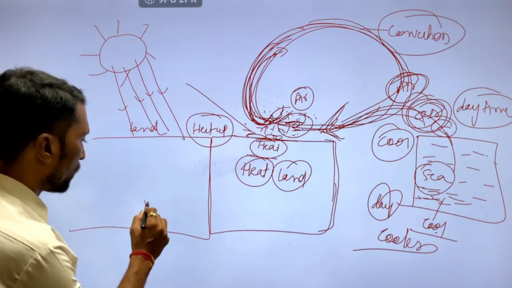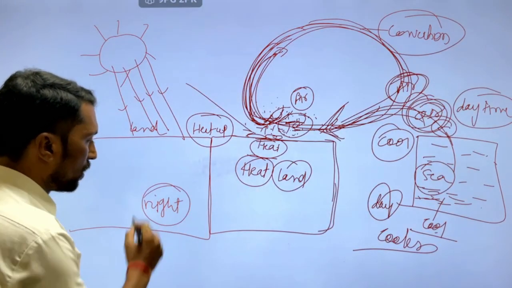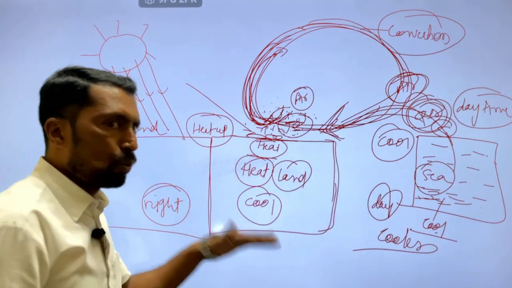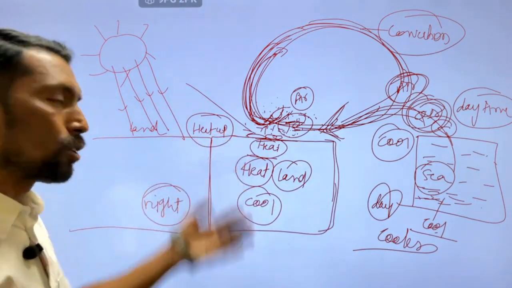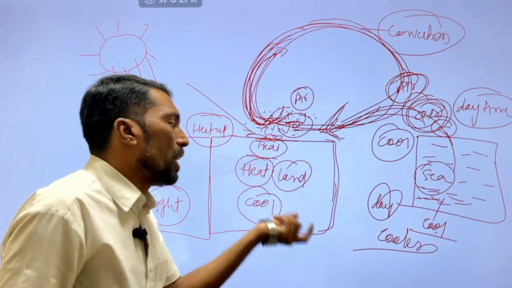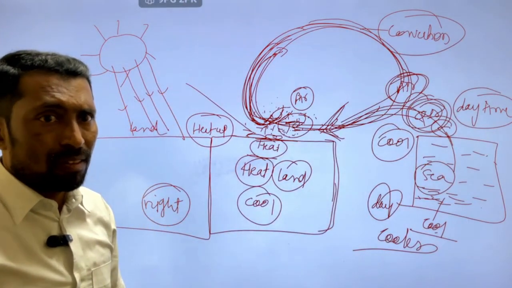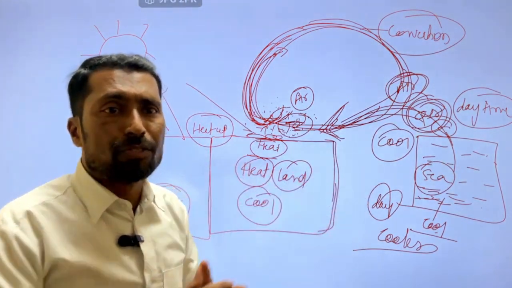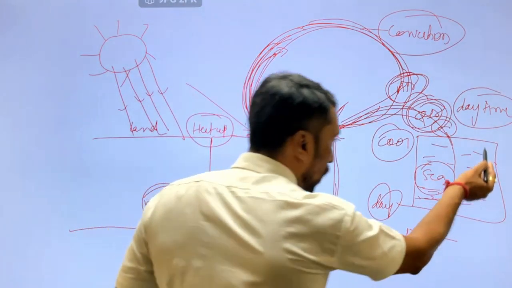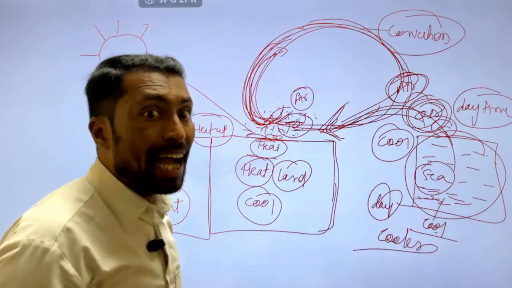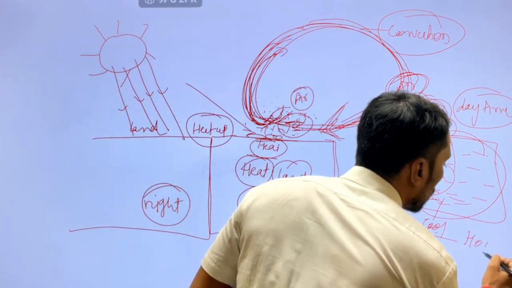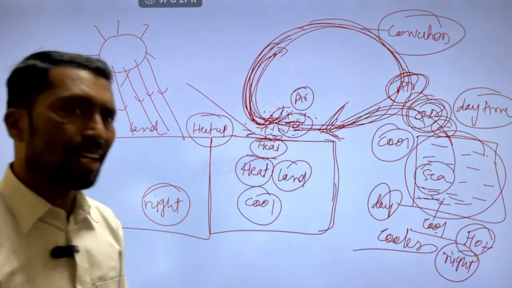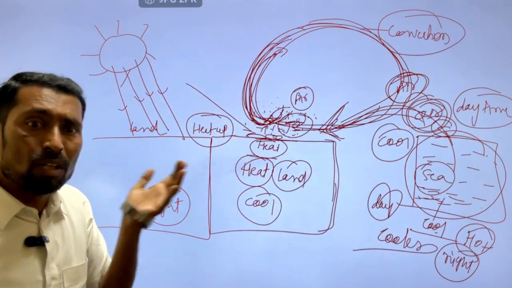At night, क्या होगा? The lands are cool. Land कैसी होगी? ठंडी होगी as compared to the other. Because there is no sunlight, due to that the lands are cool, and above the lands particles are also cool, due to the absence of sunlight. But when you talk about the sea at night, sea is hot. At night sea कैसा होता है? Hot. At night sea is hot, land is cool.